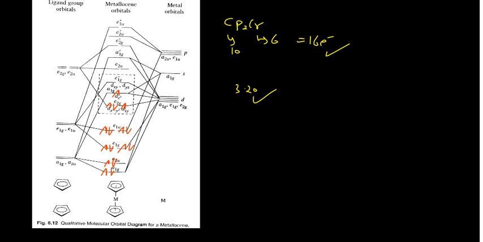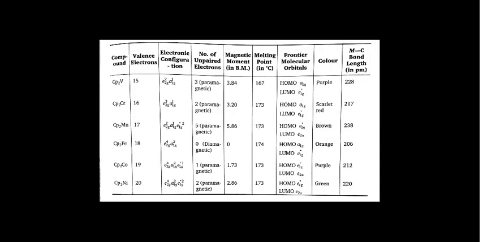So this is how you can explain the bonding in the metallocenes. But please remember, this bonding concept is applicable for the first transition series. There are lots of complications in the second and third transition series. I am not going into that, but finally I have summarized all these things here. This I have taken from the Organometallic Chemistry by Ajay Kumar, and Ajay Kumar himself copied this from Huheey. All these things which I have explained to you are summarized here.